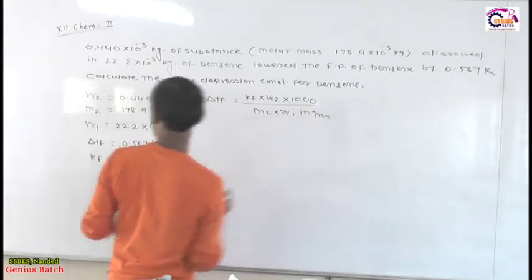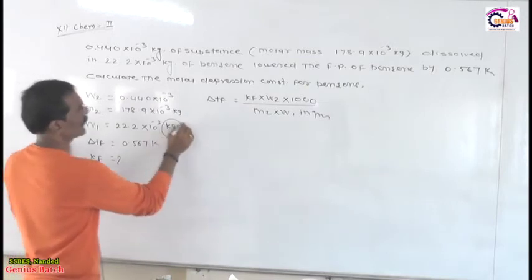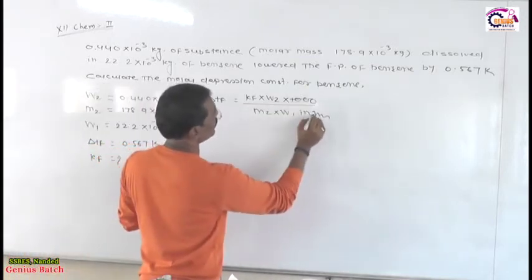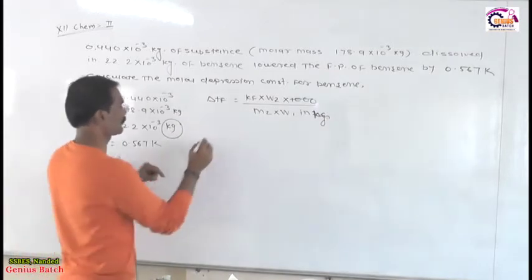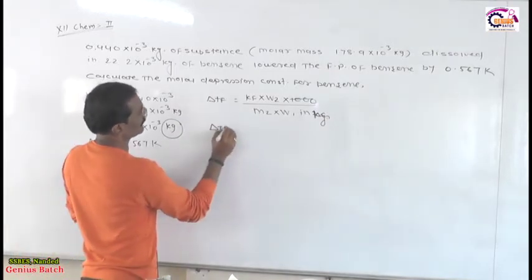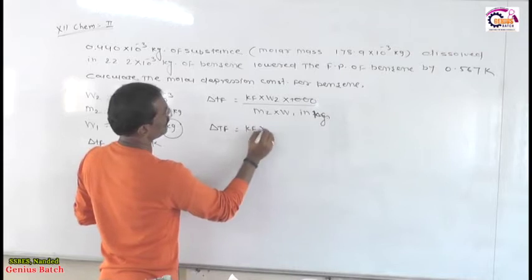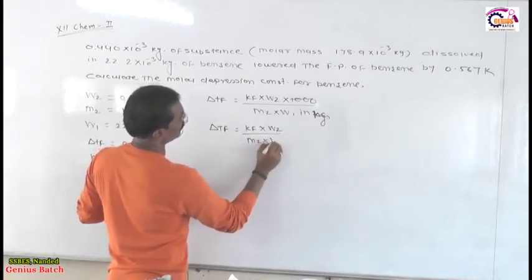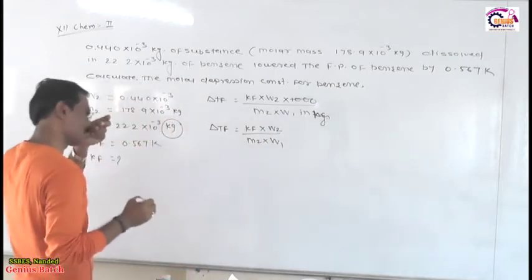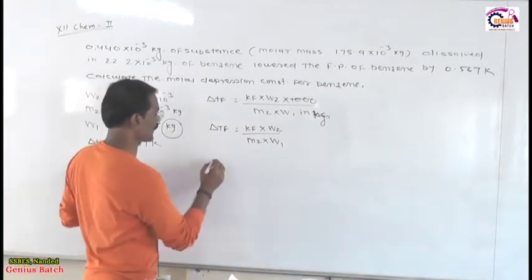But in this case, W1 is given in kilogram. Therefore, no need to take the 1000. Therefore, the formula becomes delta TF is equal to Kf into W2 divided by M2 into W1.